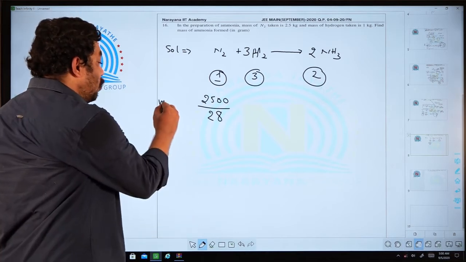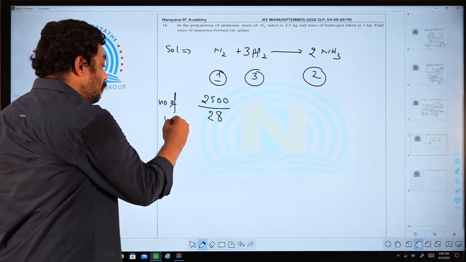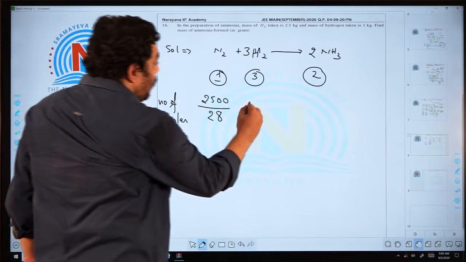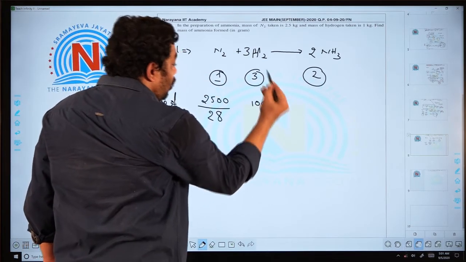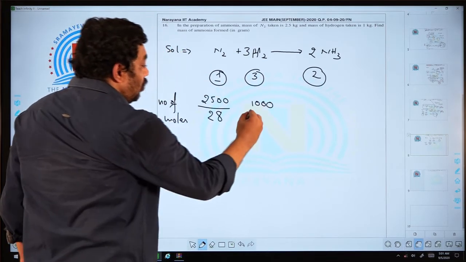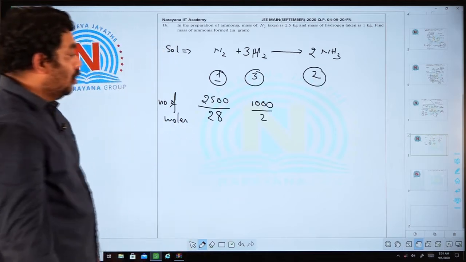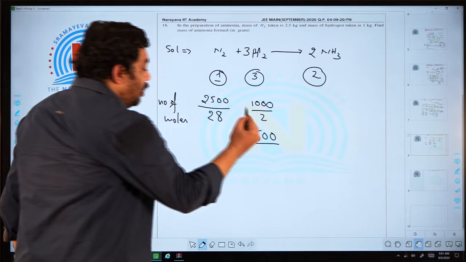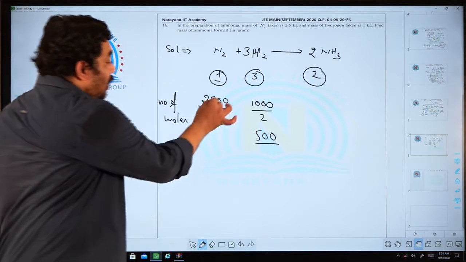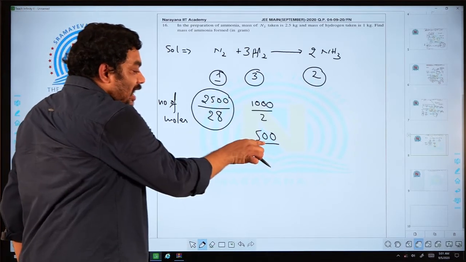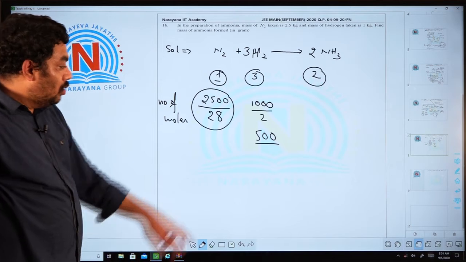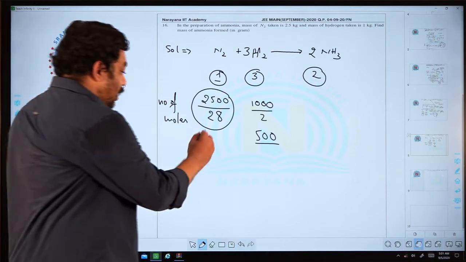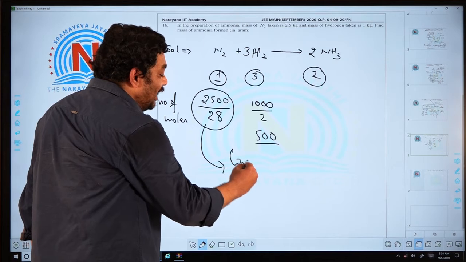That means the number of moles you will get here, and for hydrogen 1 kg, nearly you are getting here 500 moles. No doubt this one will be less than 500 moles. Nitrogen is present in less quantity, then nitrogen becomes the limiting reagent.